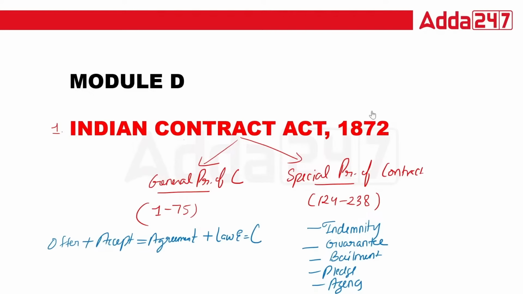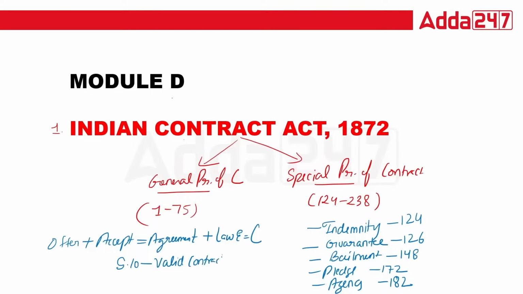And do not forget to learn these sections of the Special Principle of Contract. Indemnity is section 124, guarantee is 126, bailment is 148, pledge is 172, and agency is 182. In the general part, you have to learn section 10, which talks about the essential points of a valid contract.